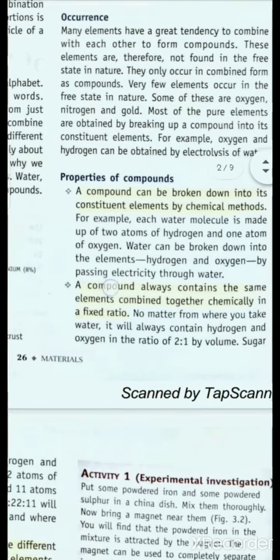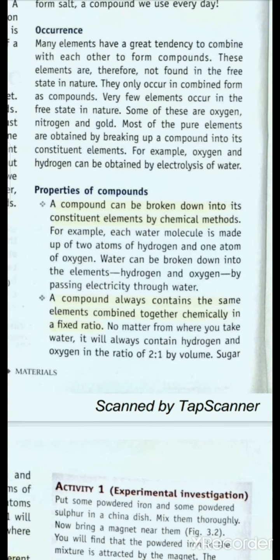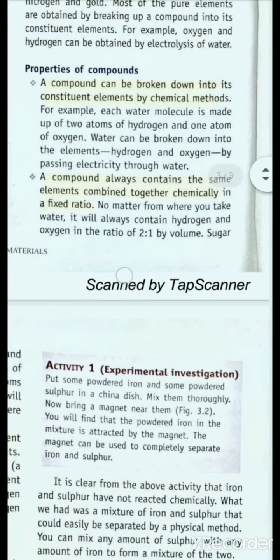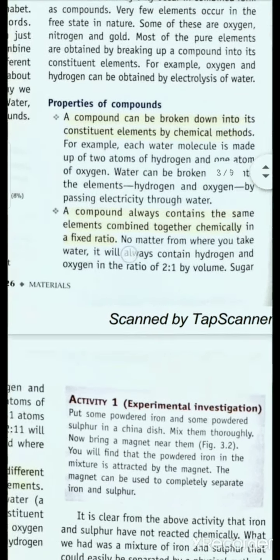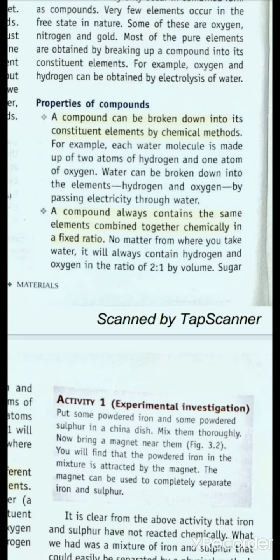Now we will see some properties of compounds. A compound can be broken down into its constituent elements by chemical methods. This means that by utilizing chemical methods like electrolysis and chemical decomposition, we can break a compound into its constituent elements. Next, a compound always contains the same elements combined together chemically in a fixed ratio. A compound is only formed when different elements combine in a fixed ratio.